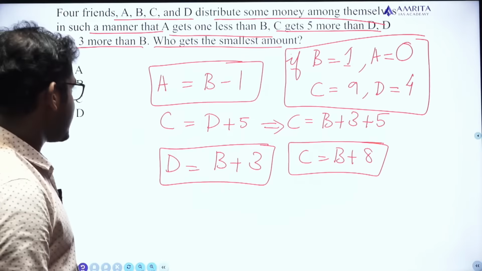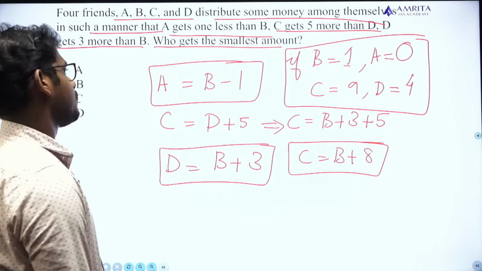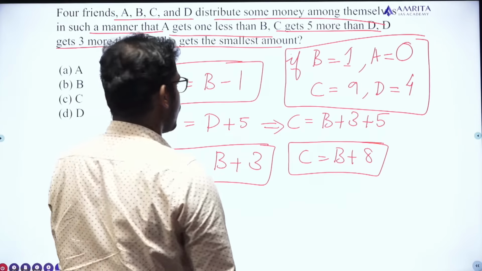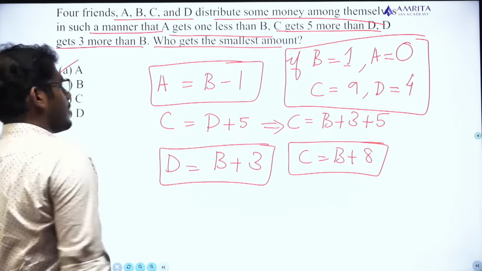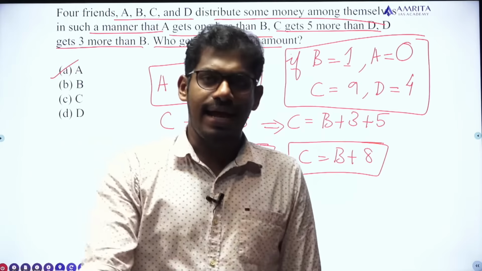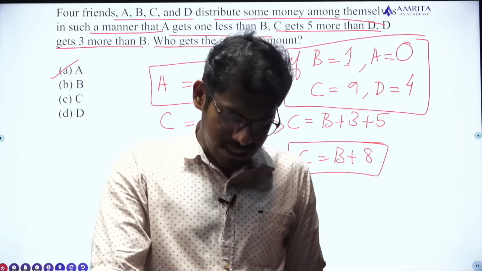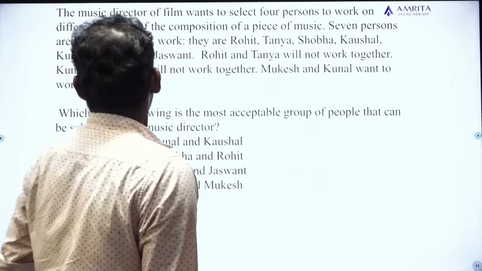The question is, who gets the smallest amount? Who gets the smallest amount out of the 4? A gets the smallest amount. The answer is option A. Simple question. Okay, next question.